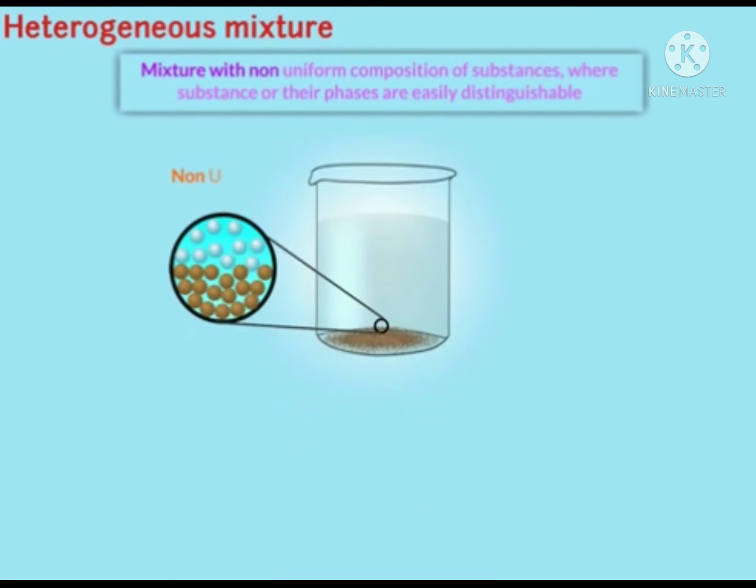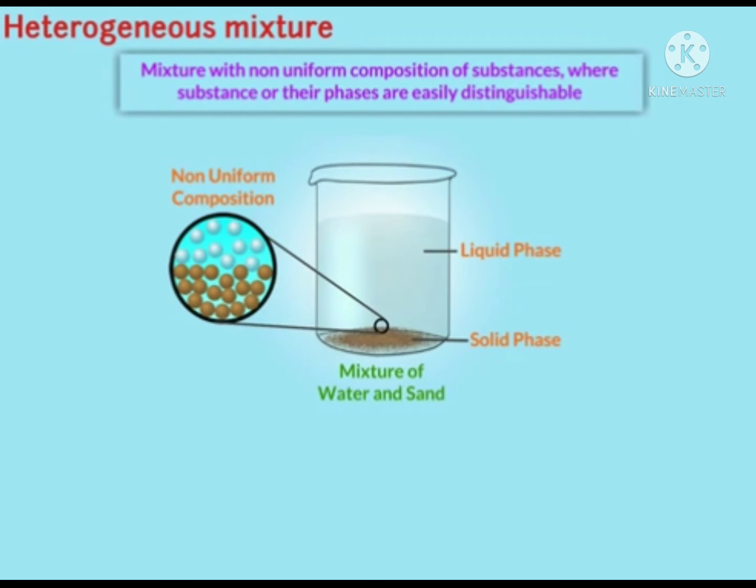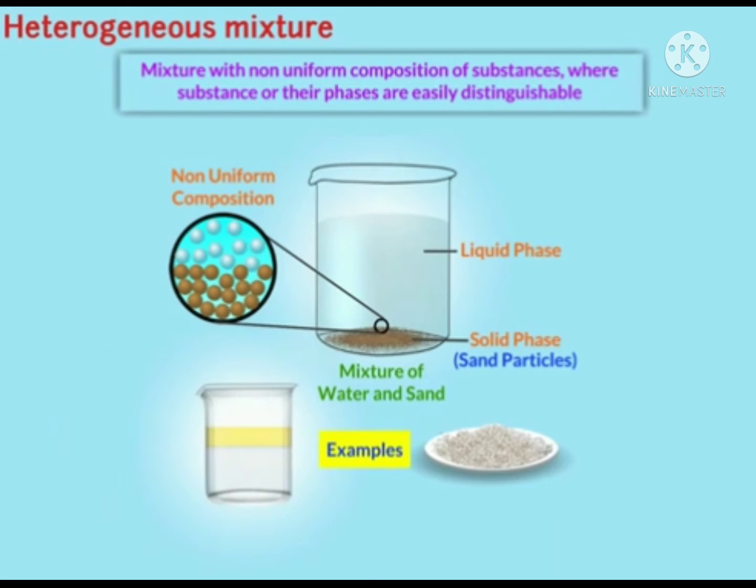Now what about heterogeneous mixture? It can be defined as a mixture with non-uniform composition of substances where the substances or their phases are easily distinguishable. Say, a mixture of water and sand. Here, sand particles are easily identified. Hence, it is a heterogeneous mixture. Some other examples are a mixture of oil and water, salt and iron filings, etc. Let us now have a look at an activity.